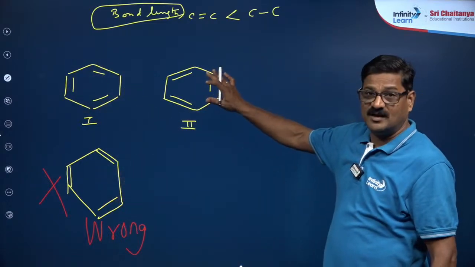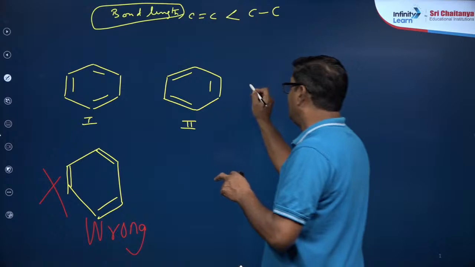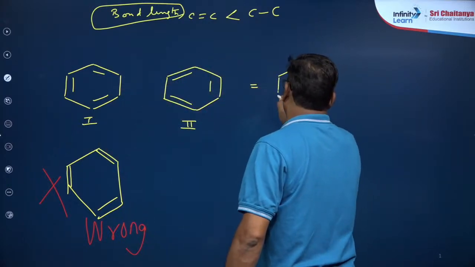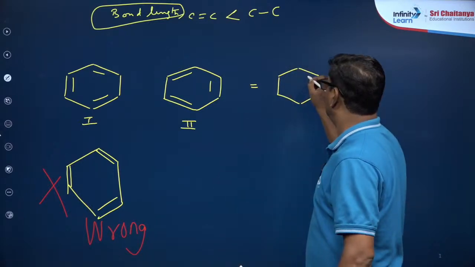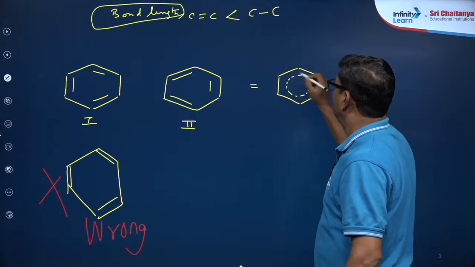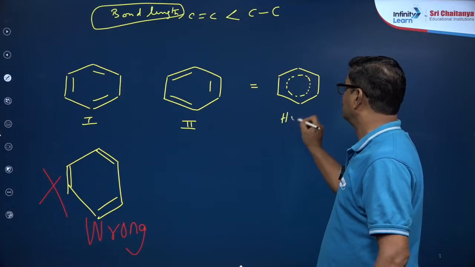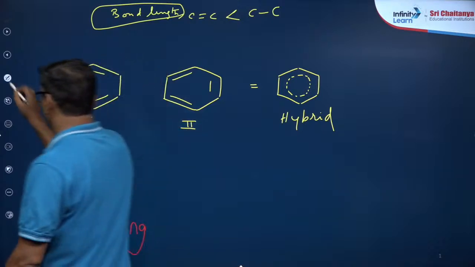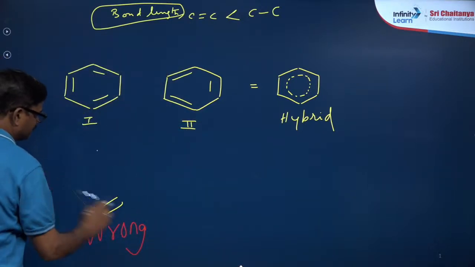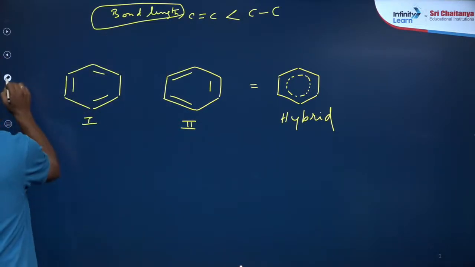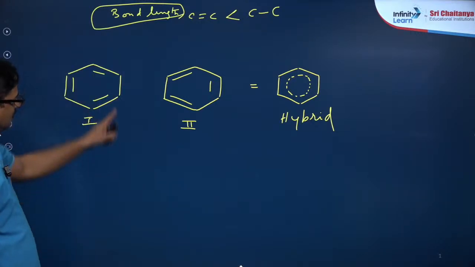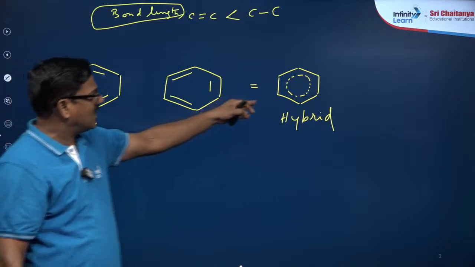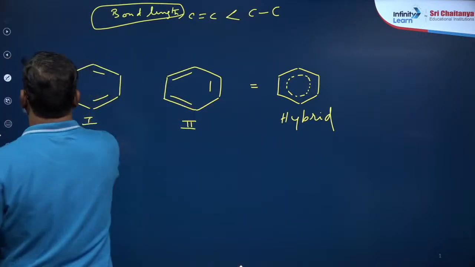Benzene exists as a combination of these two. It will be a hybrid structure. This is called hybrid. So what I want to say, this is one structure, this is another structure, and this is a hybrid structure. So I am talking about resonance.